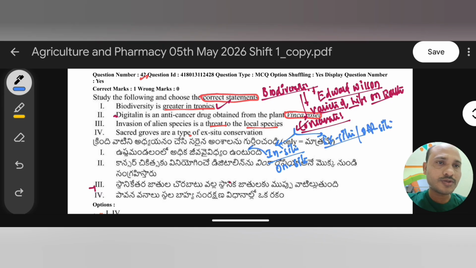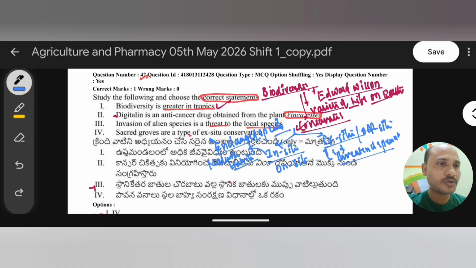In the in situ method, which is on site, we protect endangered species within their natural habitat. Very important. Natural habitat only, and we protect only endangered species. But in the ex situ method we protect threatened species. The species which are threatened and going to become extinct, such types of species are protected only in the ex situ method.